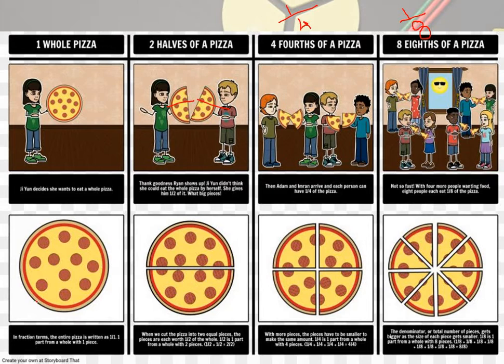The same thing is explained over here. This is a whole pizza. The whole pizza is divided into two parts, so we can write this as 1 by 2. And this again is divided into 4 parts, so we can write 1 by 4. And this is again divided into 8 parts, so 1 by 8. The one whole pizza is divided into 8 parts.